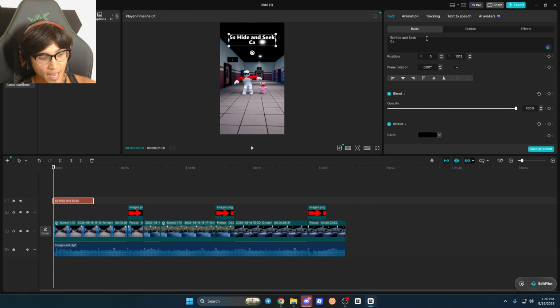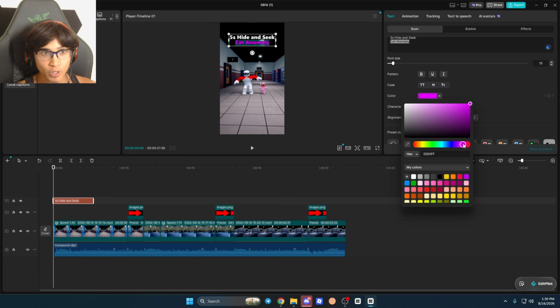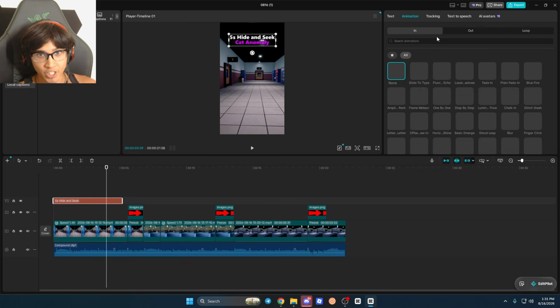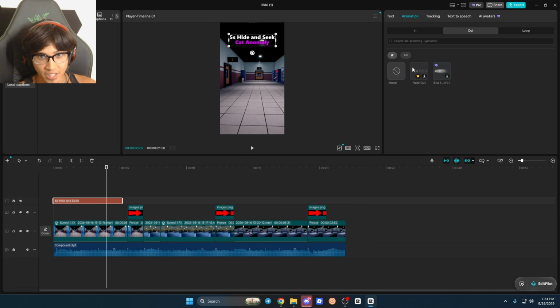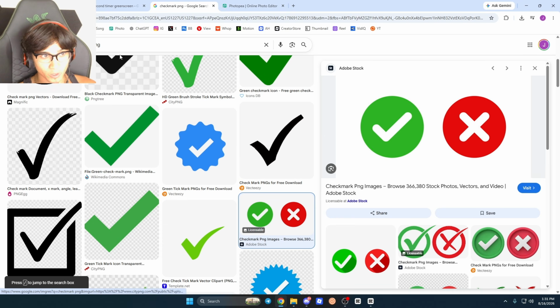Let's do the next line, cat anomaly. And we can make this one pink text. There we go. Now we're just going to fade it out using an animation right here. This is some basic editing, guys. So there we go. Now each time we have the arrow, we just need to have little text like this and then a check and an X depending on who survived, which you can get if you don't have yet by just looking up check marks.